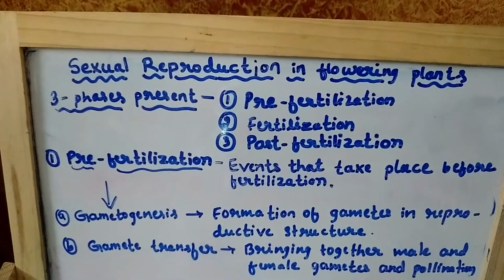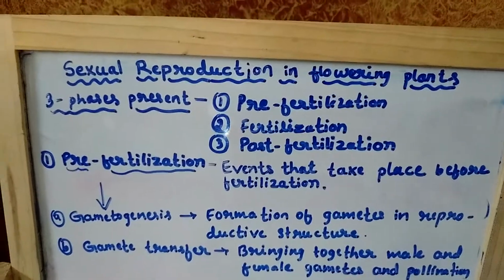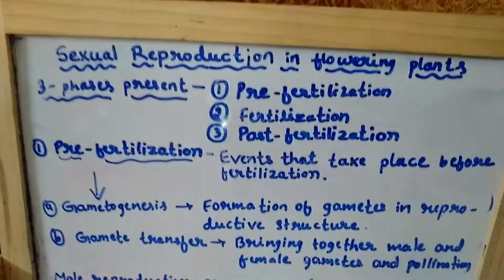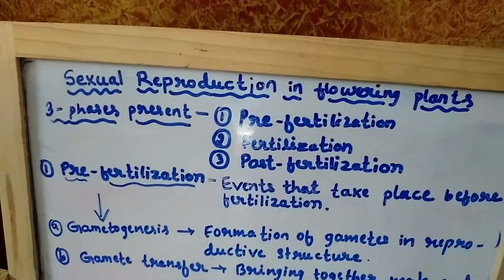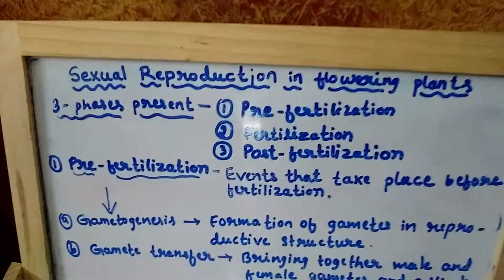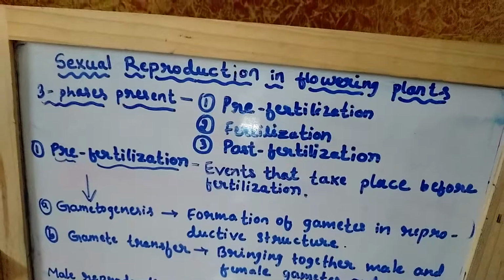Today I am here to explain to you about sexual reproduction in flowering plants. In the last class we discussed the structure of a flower. In today's class we will discuss the pre-fertilization events which take place in sexual reproduction.